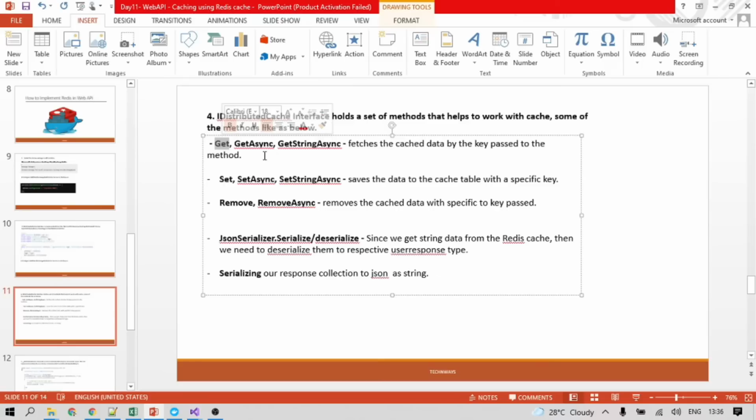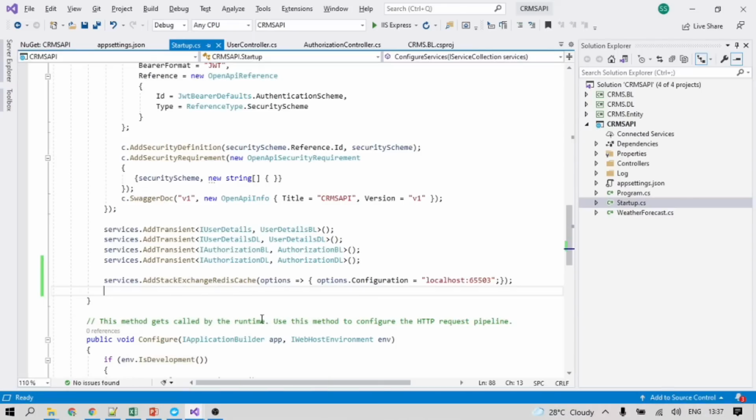Okay, so we also use serialization and deserialization in the communication between the cache and our API. The data stored in the cache is in JSON format, converted to a string, and stored as a string. When we get the data in JSON format and want to map it to our response, our API returns the user details as a user response. I'll show you.